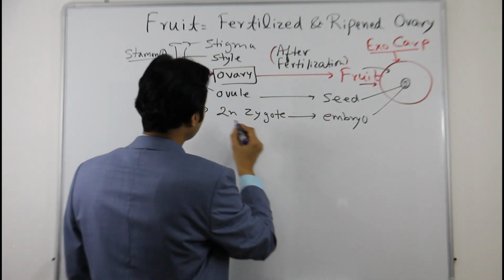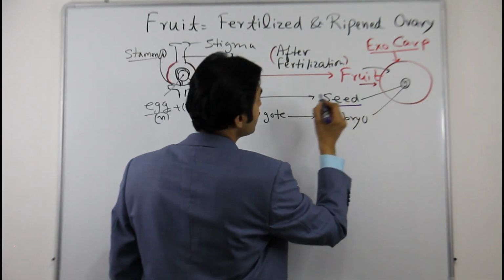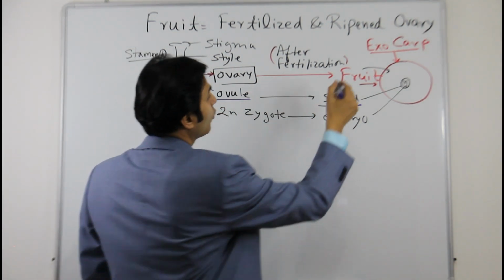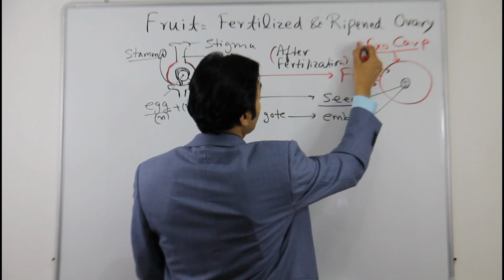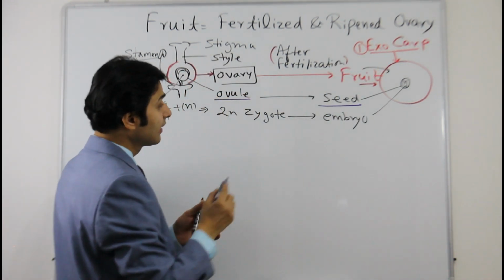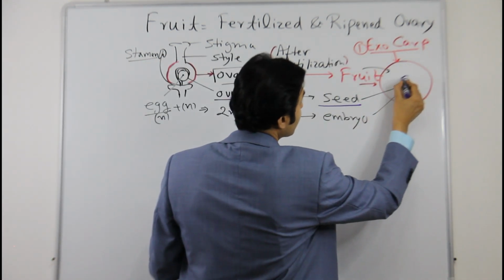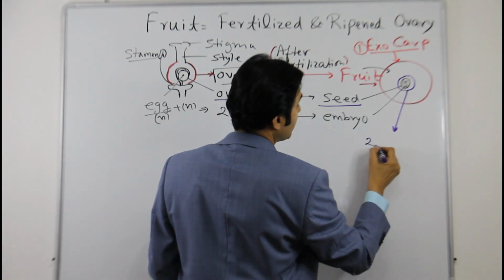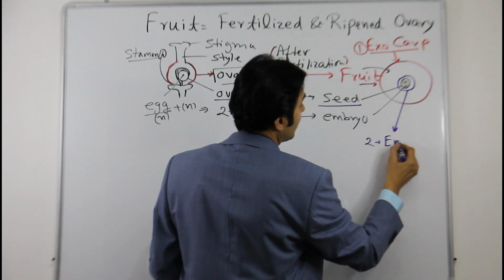We have discussed this is the ovule which changes into the seed. But the three regions of the fruit: one is the outermost exocarp, second is surrounding the seed, which is called endocarp.